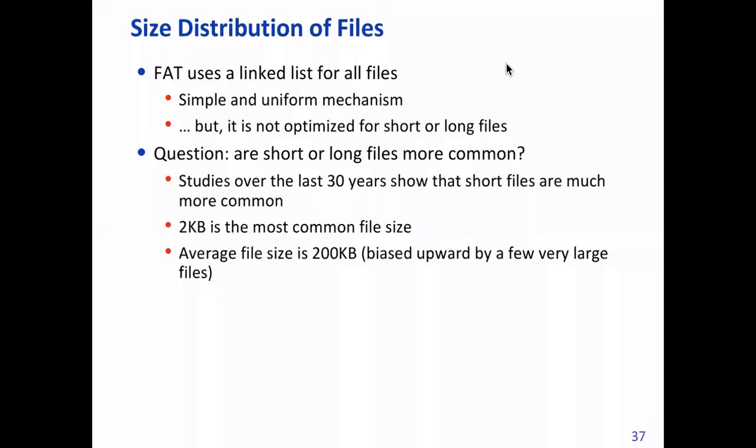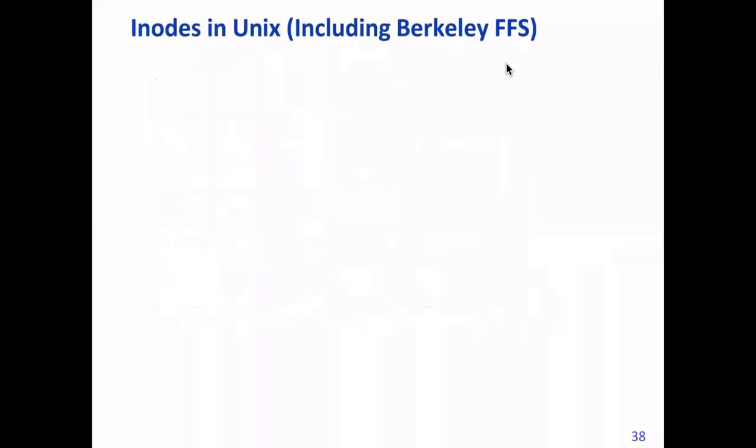Okay, it was found that 2 KB is the most common file size, 2 kilobytes. Now, as I say, this may not be true today. But at that point in time, 2 KB was the most common size. So an average file size is 200 KB. Now based on that, can we design a file system which is optimal for a large number of small files, and files which are even bigger? So only a few files of large sizes.